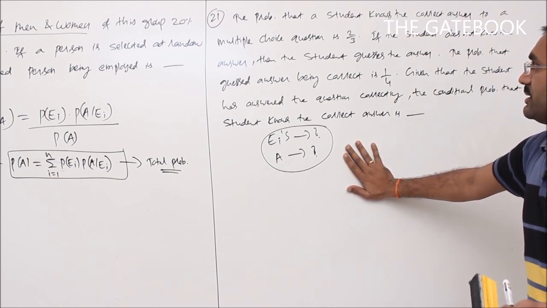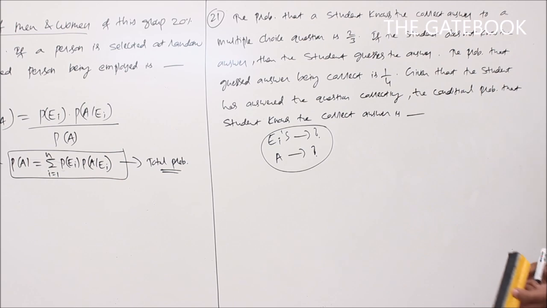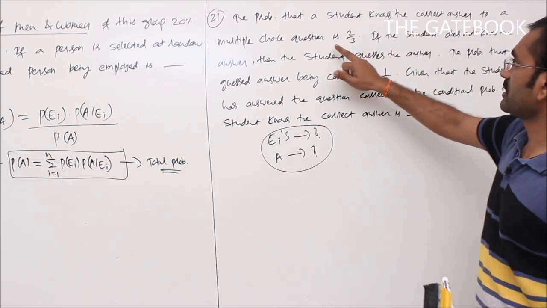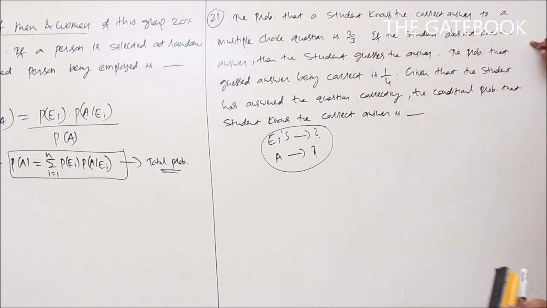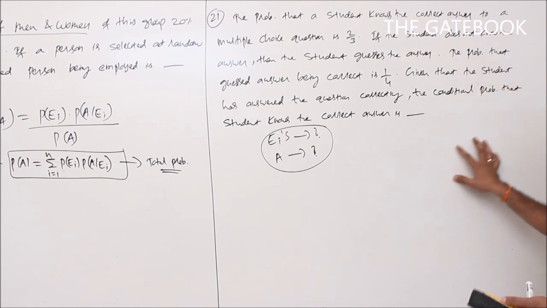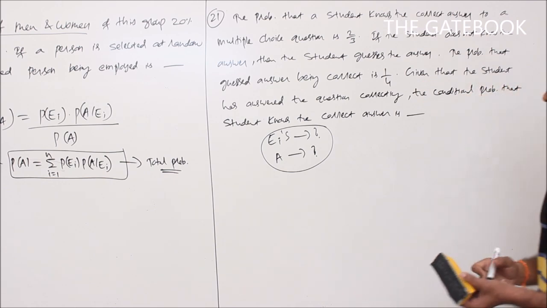So here, see, the probability that a student knows the correct answer to a multiple choice question is 2 by 3. If the student does not know the answer, then the student guesses the answer. The probability that the guessed answer is correct is 1 by 4. Given that the student has answered the question correctly, the conditional probability that the student knows the correct answer is?